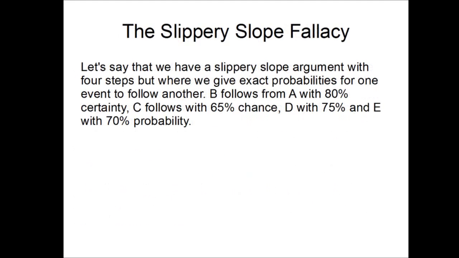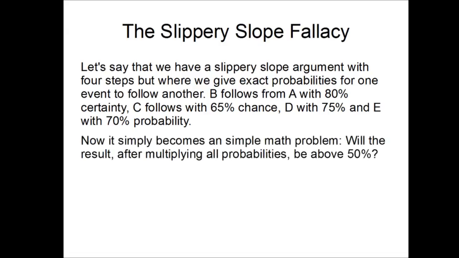Let's say that we have a slippery slope argument with 4 steps, but where we give exact probabilities for one event to follow another. B follows from A with 80% certainty. C follows with a 65% chance. D with 75% and E with 70% probability. Now it simply becomes a simple math problem. Will the result, after multiplying all probabilities, be above 50%?